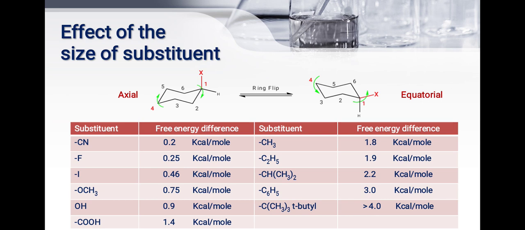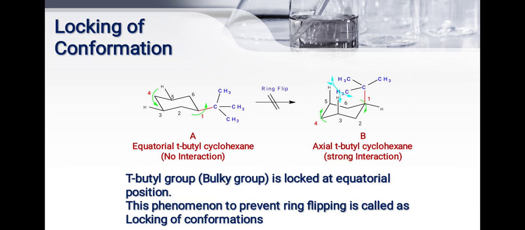Then see the effect of size of substituent. Here an axial group is present. When the ring flips, that axial group goes to the equatorial position. See here the substituents CN, fluorine, iodine, methoxy, hydroxy, carboxylic. Here the free energy difference is there. Here again different substituents, and this is the free energy difference. Then see the locking of conformation. What is meant by locking of conformation?